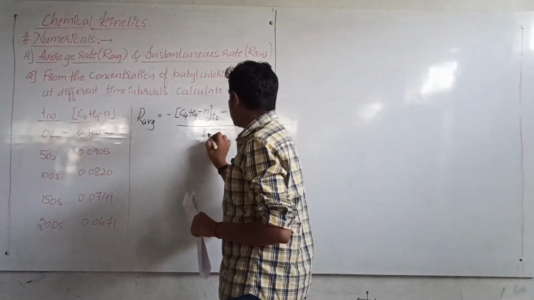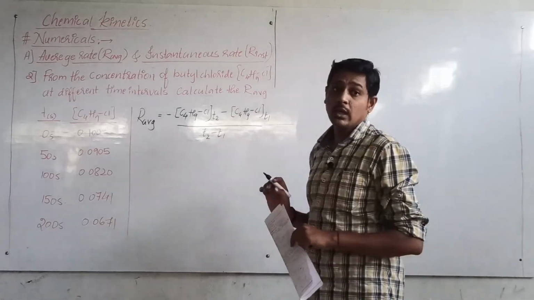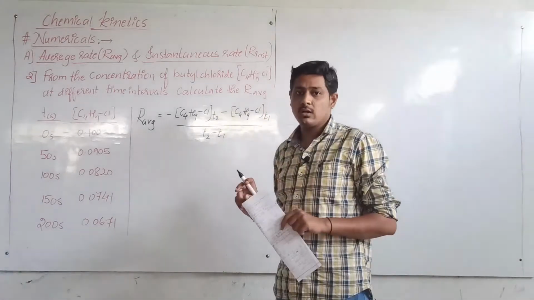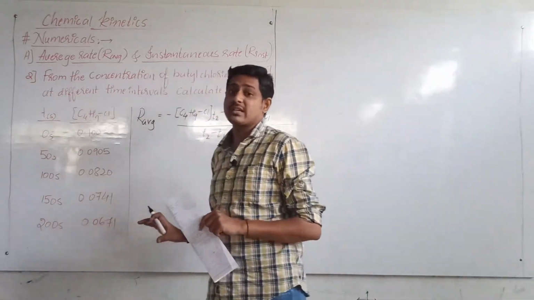Time interval, how do we calculate? T2 minus T1. So this is the formula that we will be using to calculate the average rate of the reaction when the time interval is different.